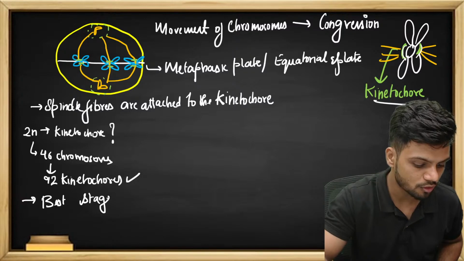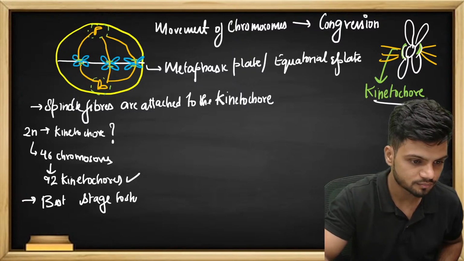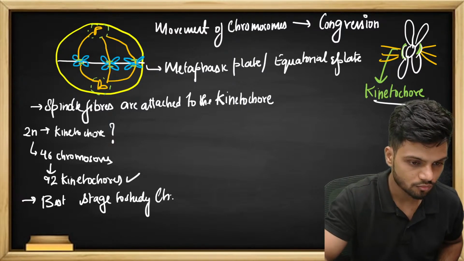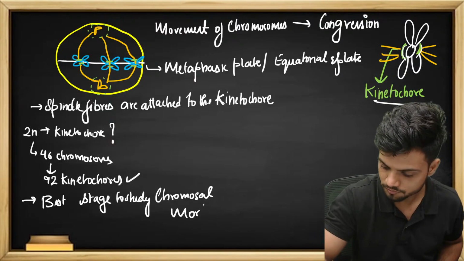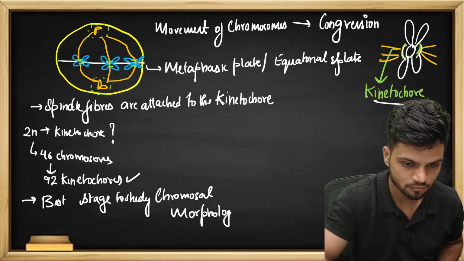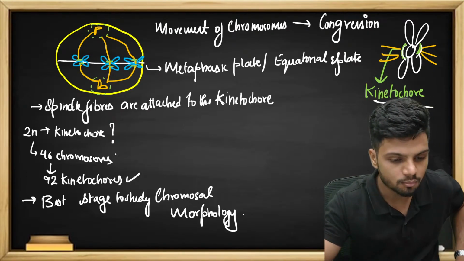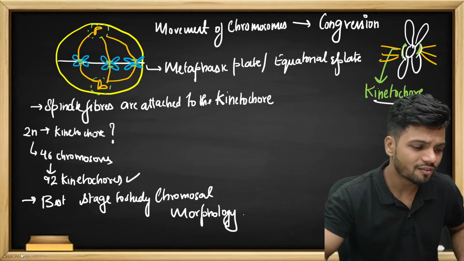Now the last point here is, this stage, that is metaphase, is the best stage to study chromosomal morphology. Now you might ask me, sir, why is it the best stage?